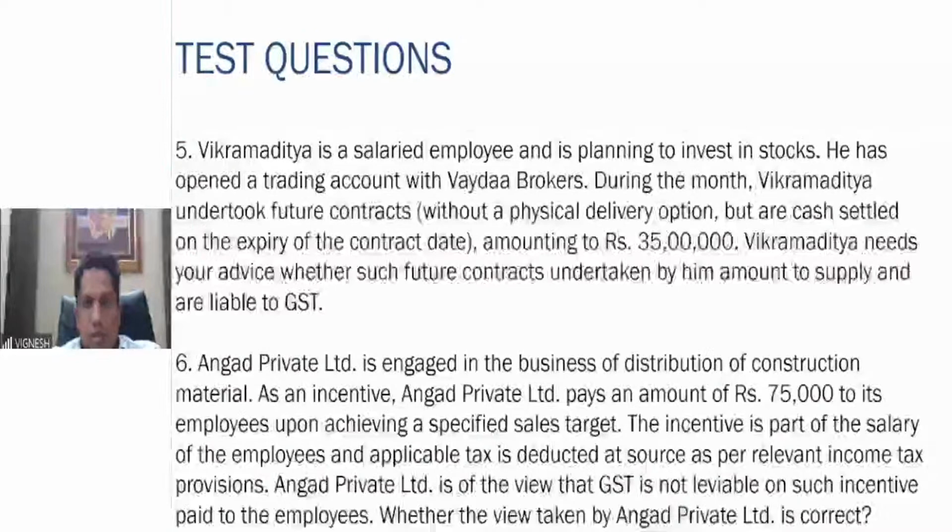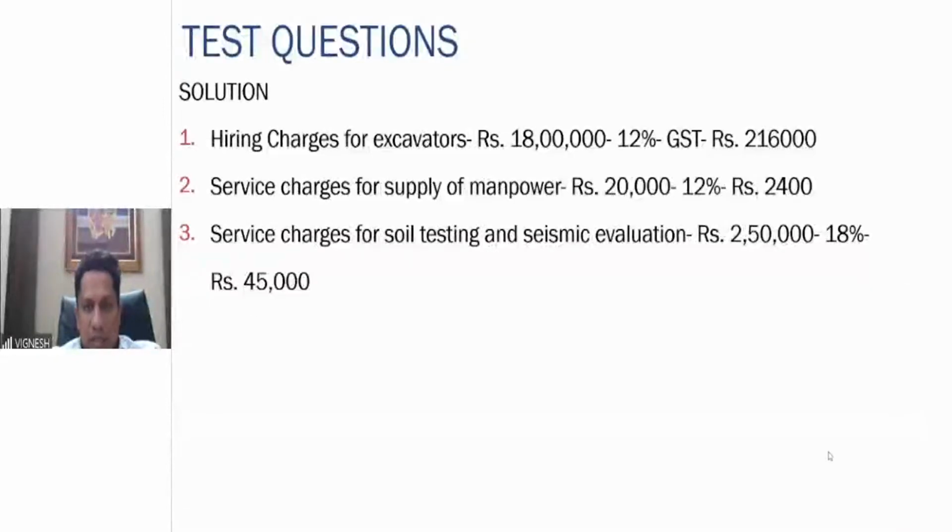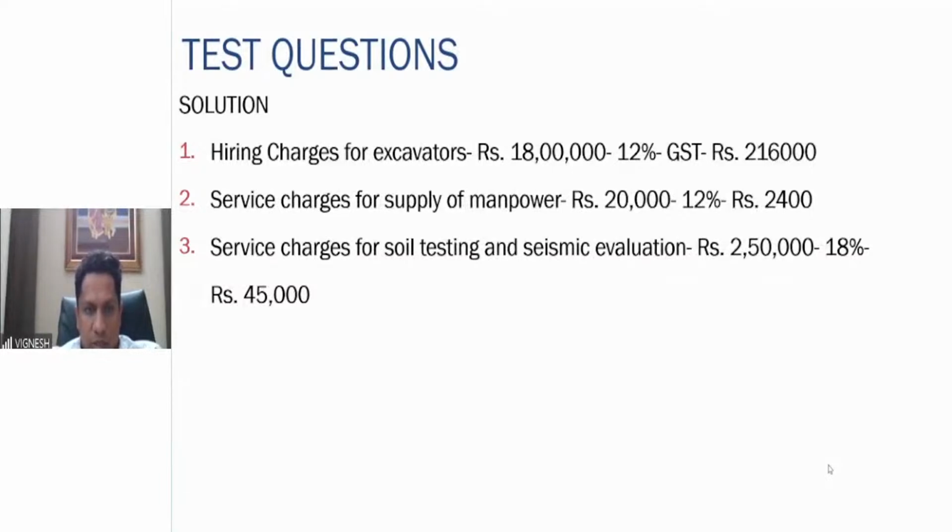Two lakh 16, 45, 2,61, 2,63,400. You got 2,64,600. 2,63,400 is the correct answer. Soil test 18%. Kaushiki, very good.